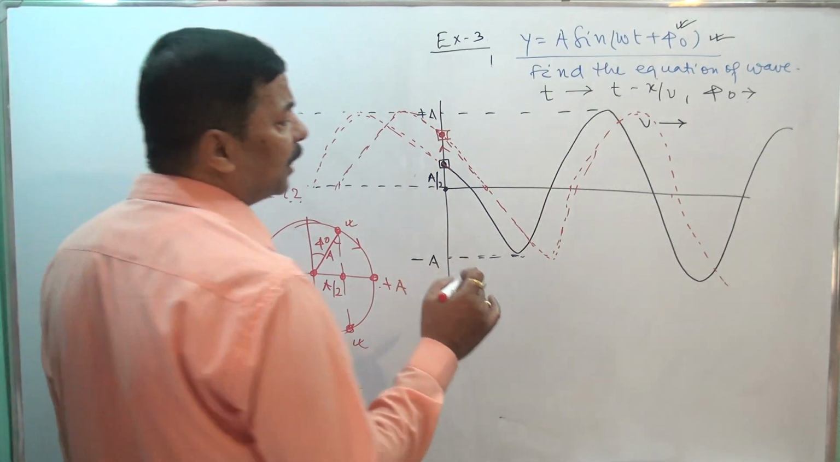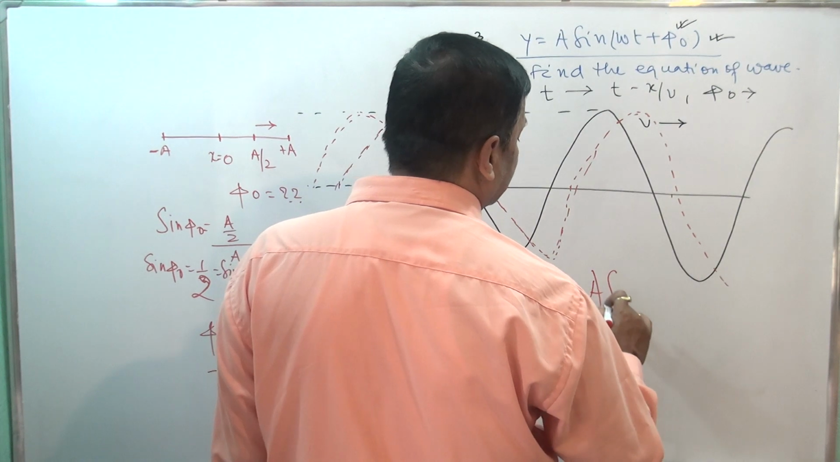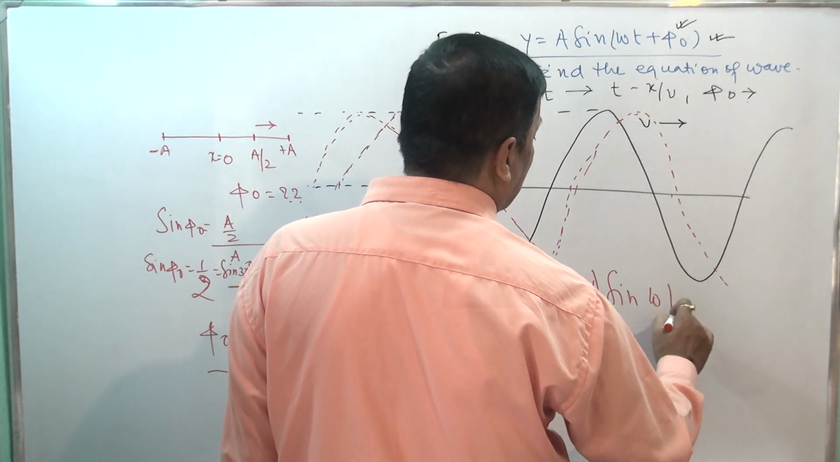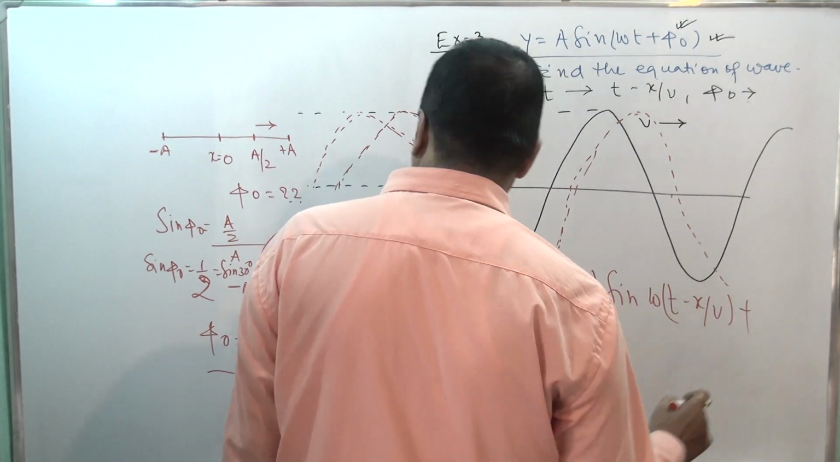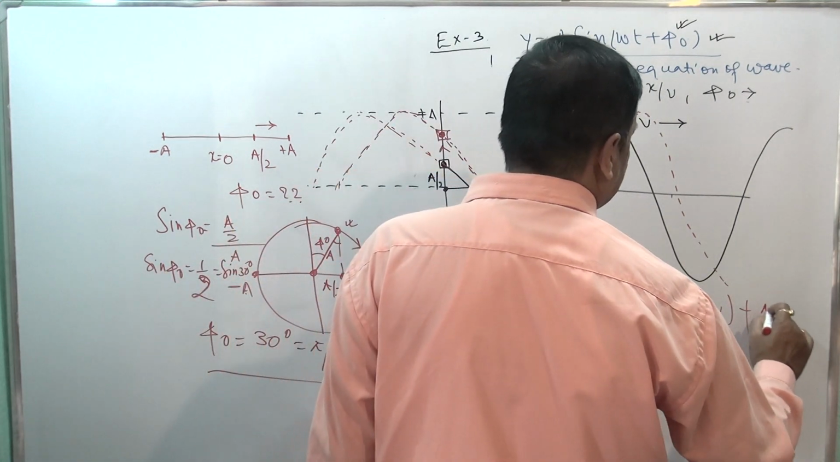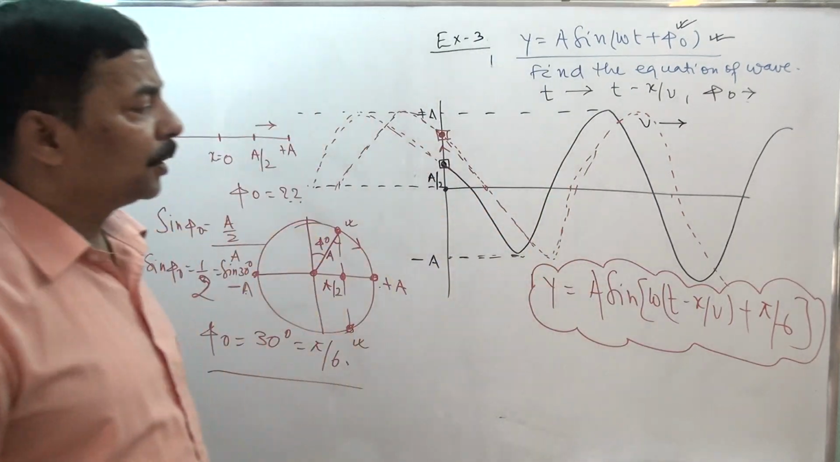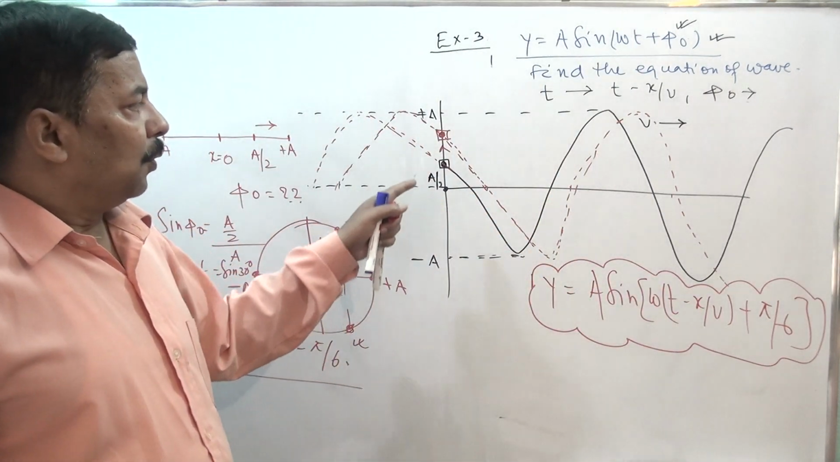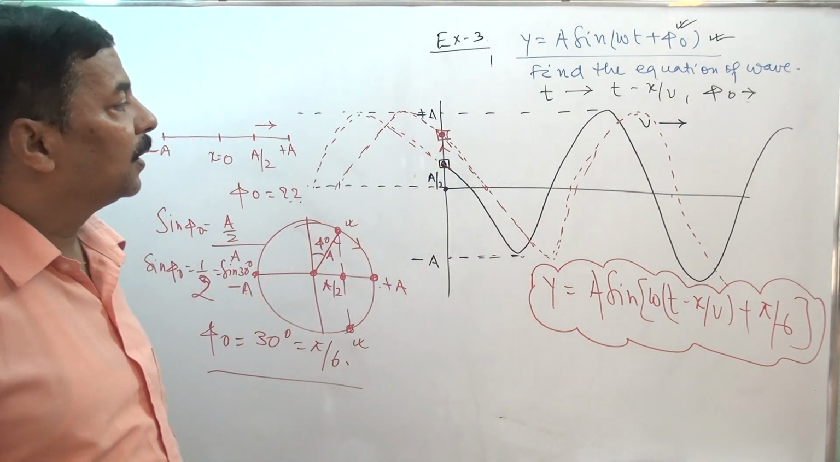So what is our equation? Our equation of wave is y equals a sine omega (t minus x by v) plus phi naught, and phi naught is how much? Pi by 6. That's your answer. This is the equation of wave in which we have started our observation from this point.